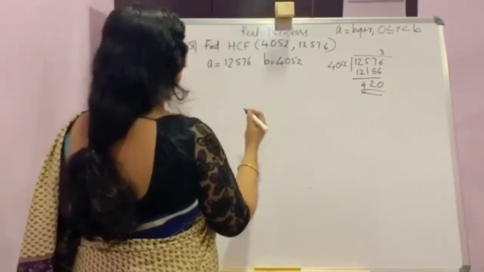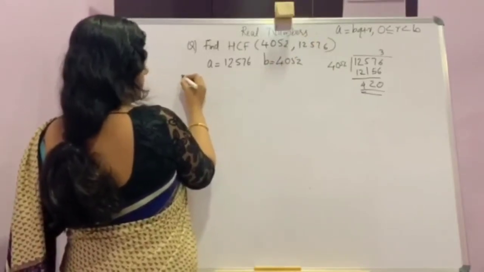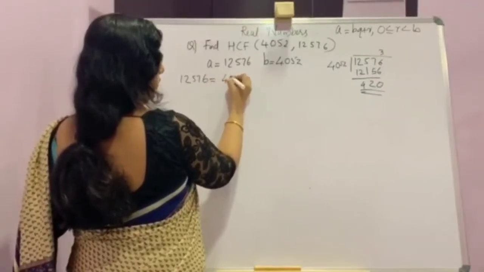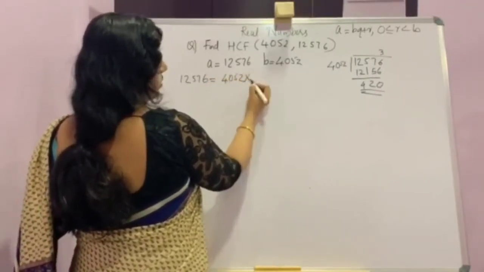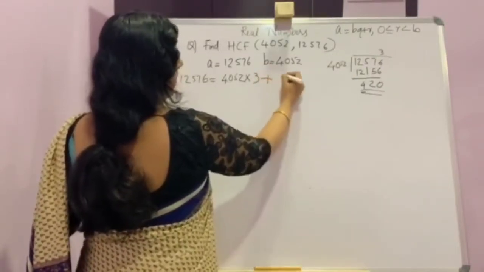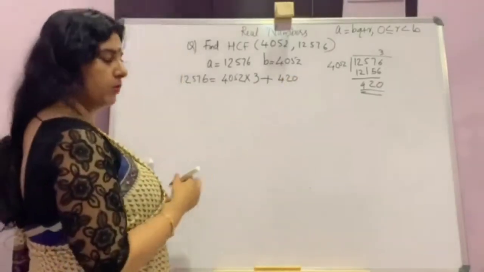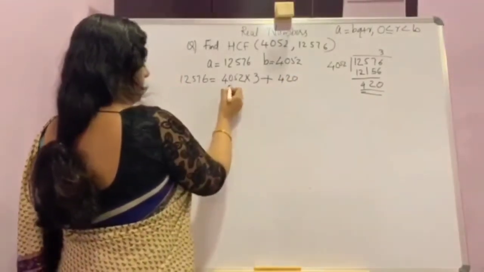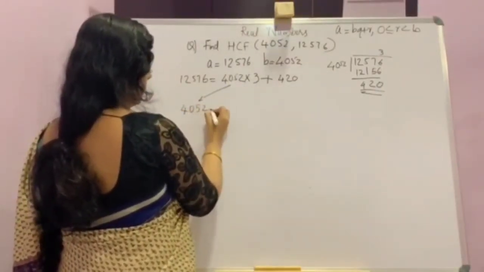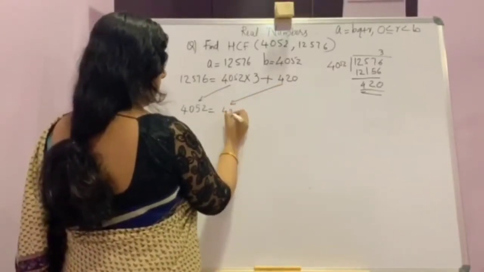Now you will write in the form A is equal to BQ plus R, that is 12576 is equal to B, that is 4052, into Q. Q is the quotient, that is 3 here, plus R, 420. Here R is not 0, so you want to continue. Remember, this B is the new A: 4052 is equal to, the remainder is the new B, 420.